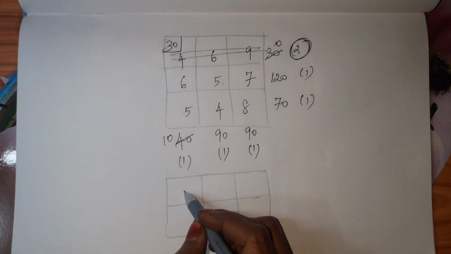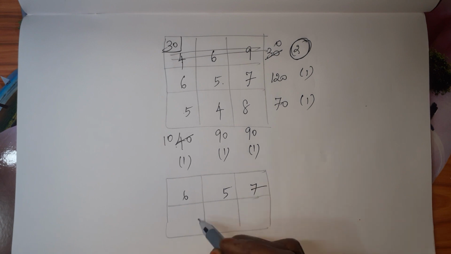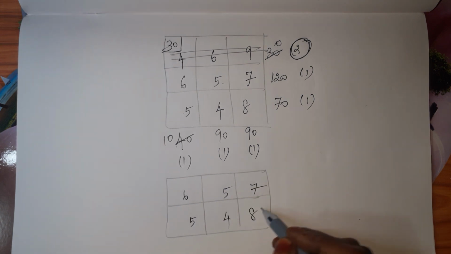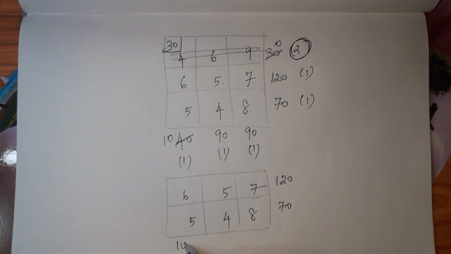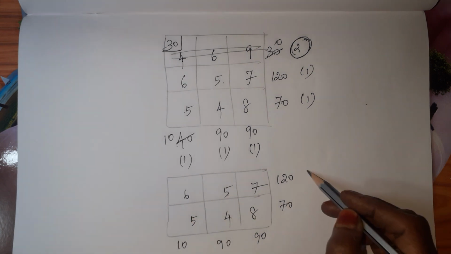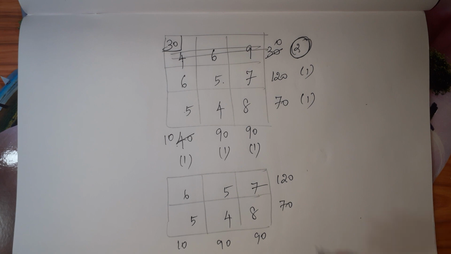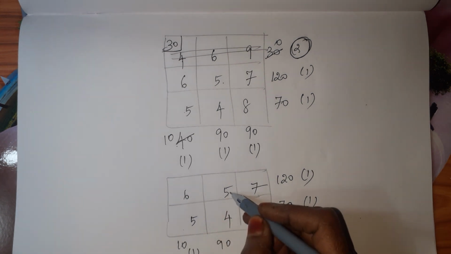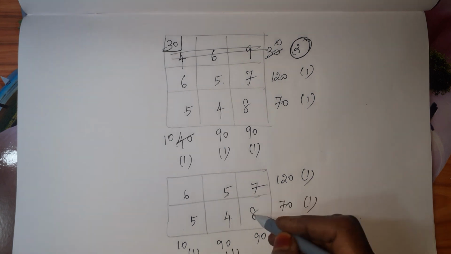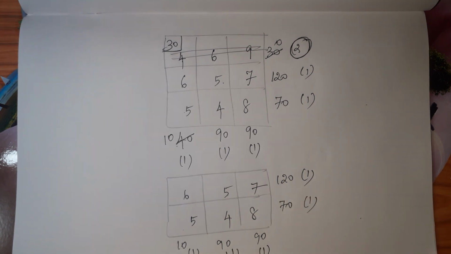The values are 6, 5, 7, 5, 4, 8 and the 120, 70. Here it is 10, 90, 90. The same procedure. Penalty 5, 6. It is 1. 5, 4. 5 minus 4, 1. We don't have any option. So 6 minus 5, 1. 5 minus 4, 1, and this is 1. We have more number of ones.